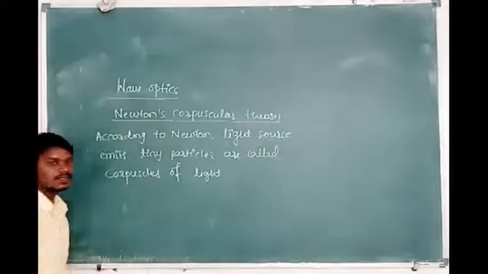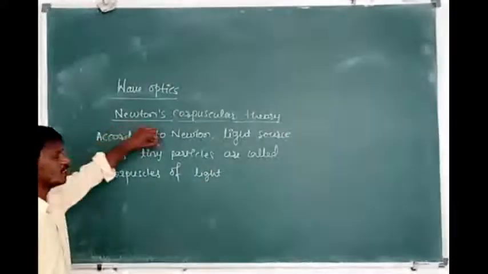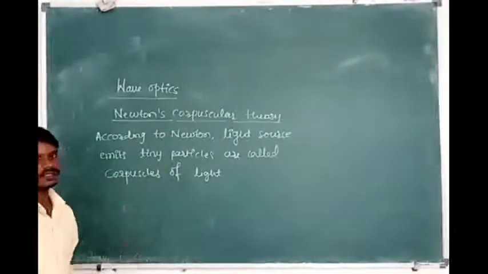So, according to Newton, the light source emits tiny particles called corpuscles of light.